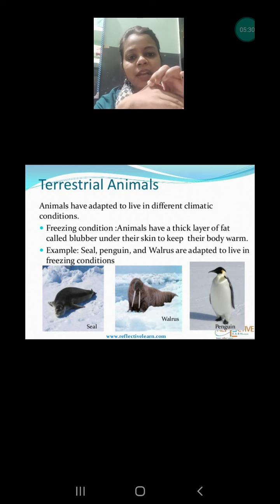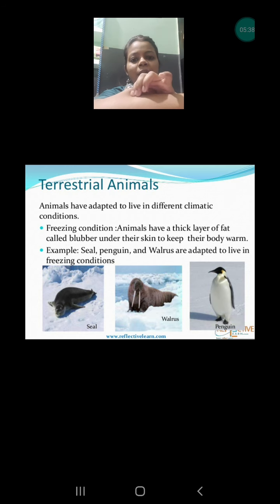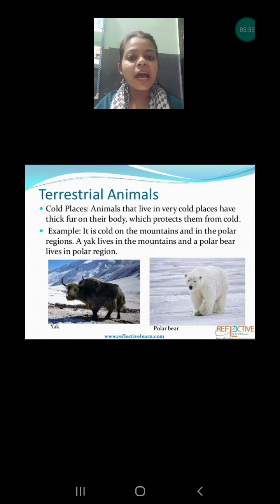Okay, here we are having the skin, here we are not having the fat, but as we will proceed towards the hand, it is having thick fat. So blubber is the layer of the fat which is present in some of the animals, especially who are living in very cold, extreme cold conditions. Okay, examples are seal, walrus, penguin. These all are having blubber. Next, mountain goat, yak, or the polar bear is having fur.